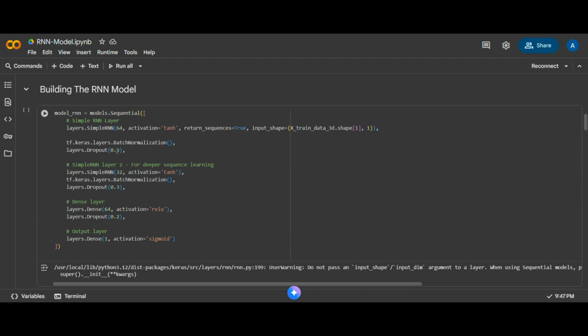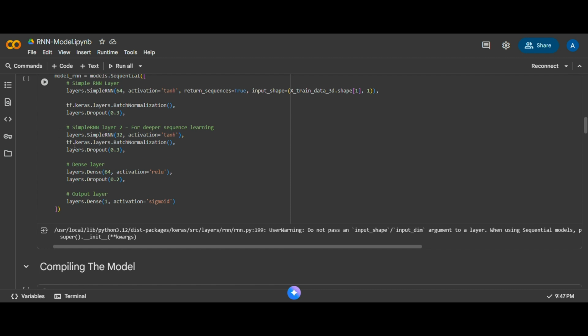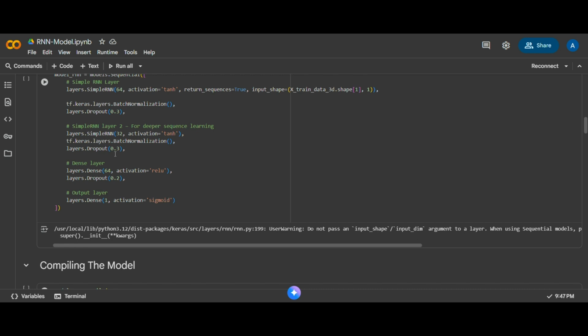Next thing I did was building the RNN model architecture using the TensorFlow Keras Sequential API. The first RNN layer has 64 units with tanh activation function, which learns short-term relationships between features. And a dropout layer of 0.3 was added to prevent overfitting. Then I added another simple RNN layer with 32 units for deeper sequence learning, followed by another dropout layer.